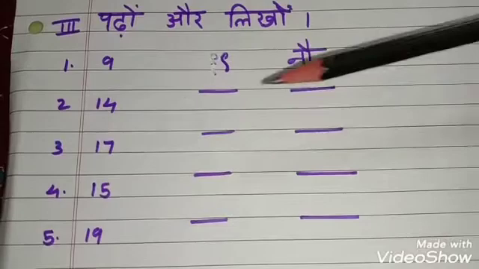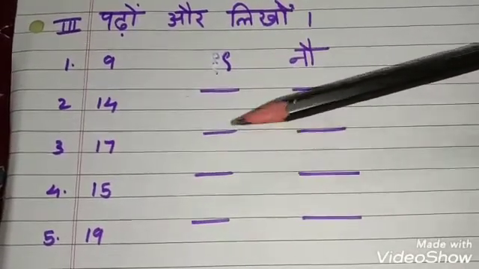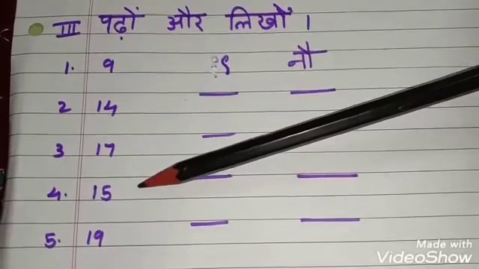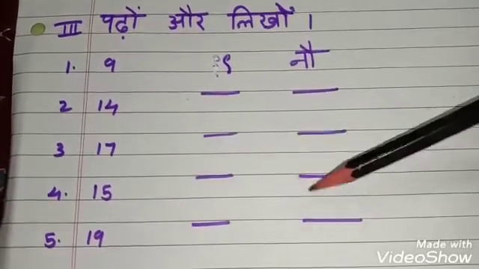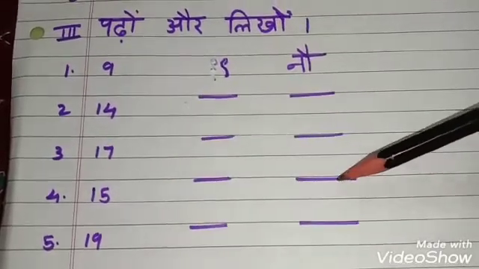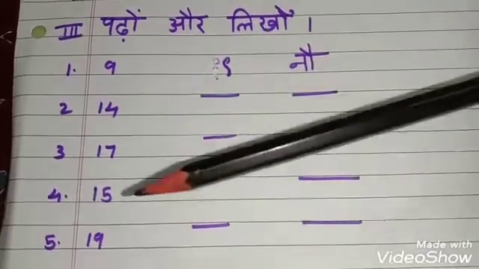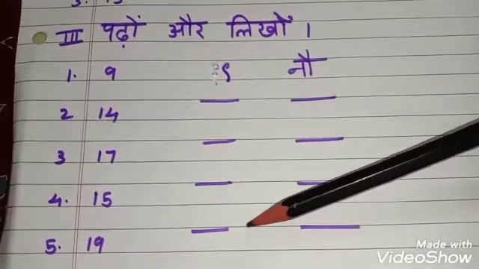Okay, 17. When you have to write in numbers in Hindi number, you have to write not in English. 15. What is this? 15. And here you have to write 15 in numbers. Yes, 15.